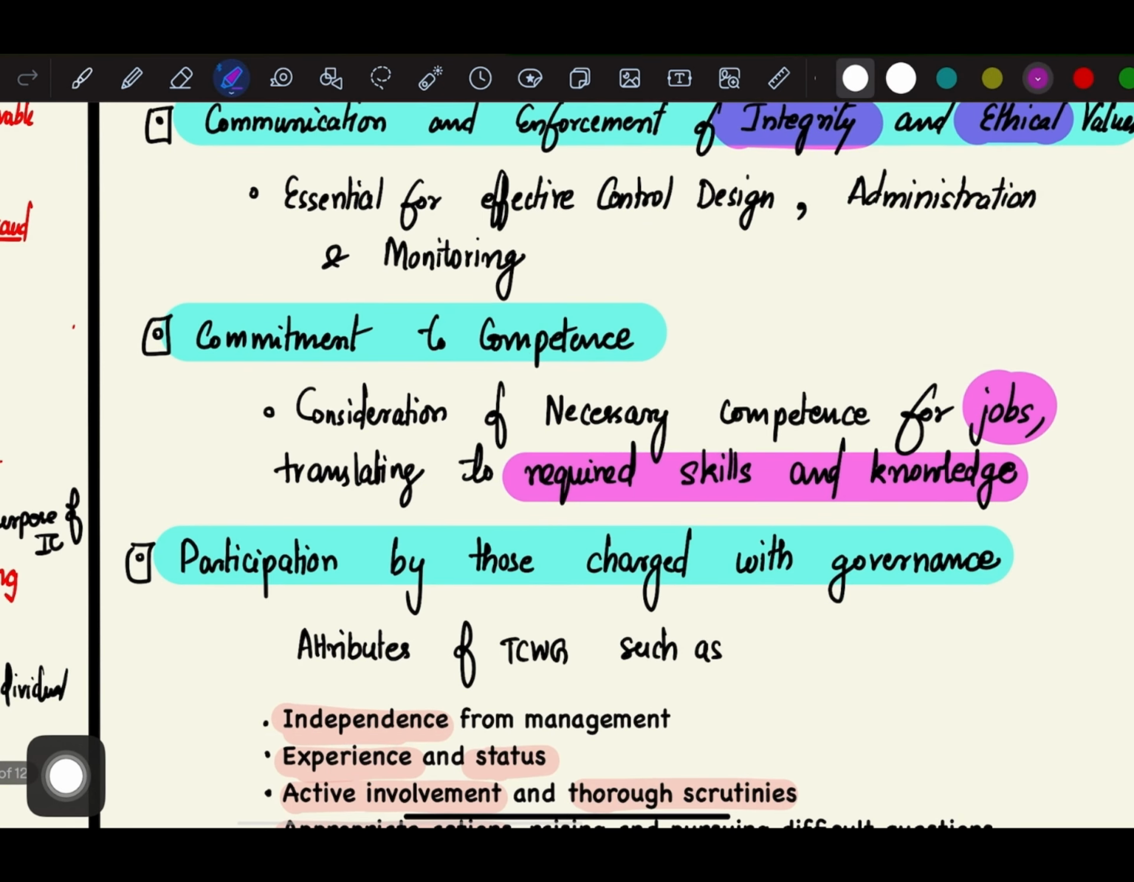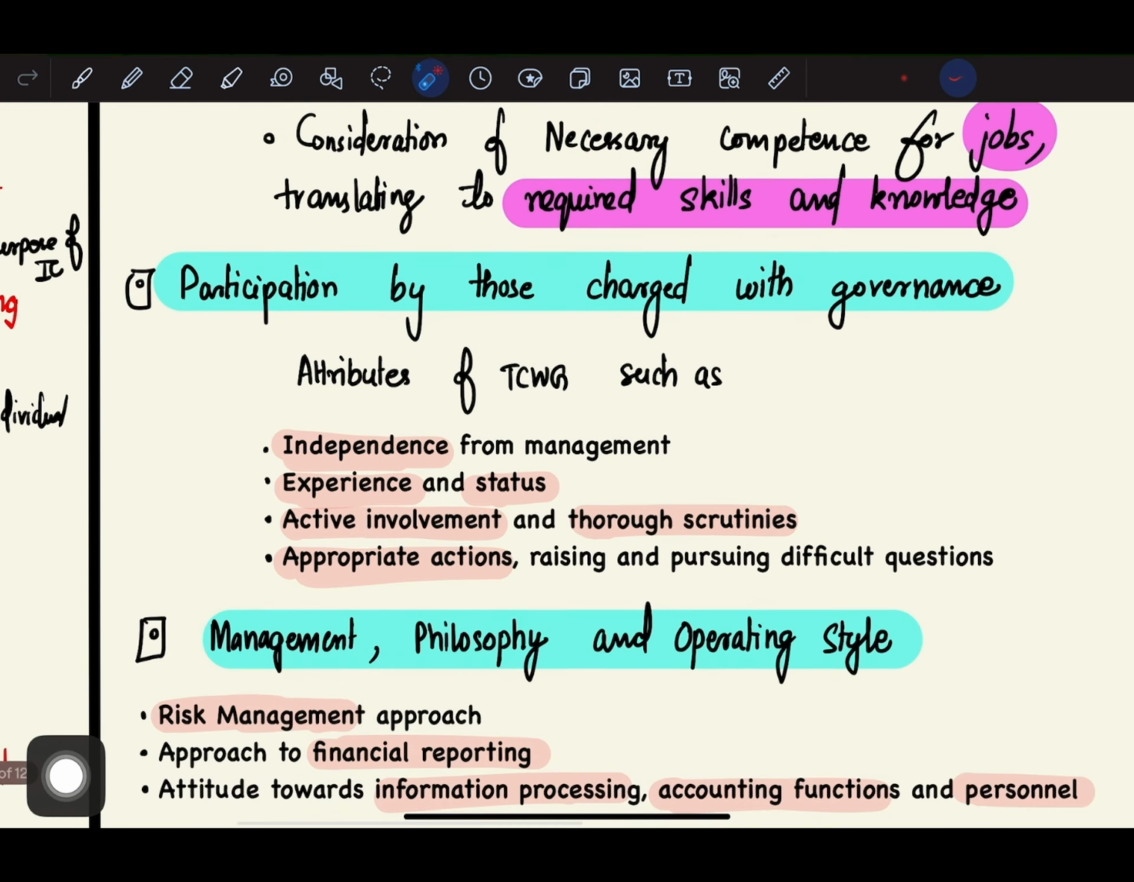Second, commitment to competence: whether the employees are committed to competence, consideration of necessary competence for jobs, translating to required skills and knowledge, and participation by those charged with governance.